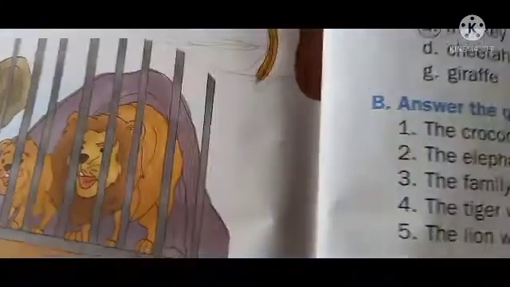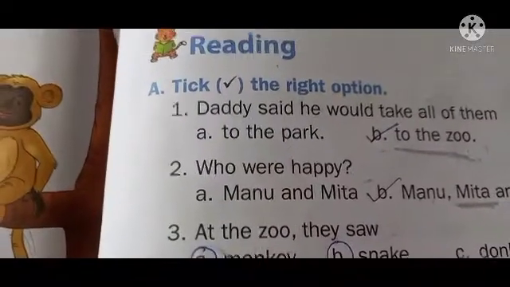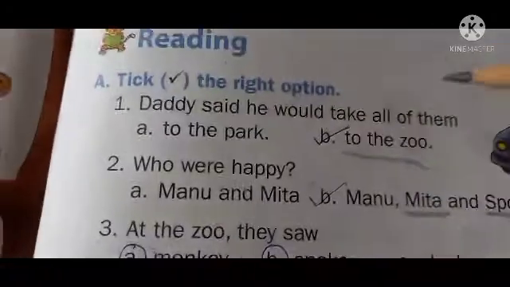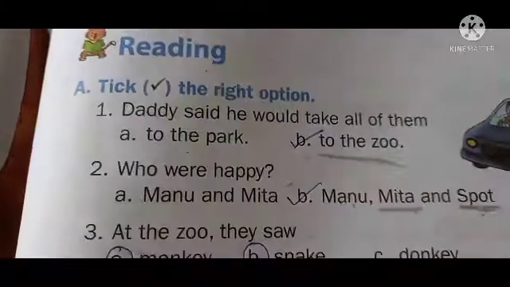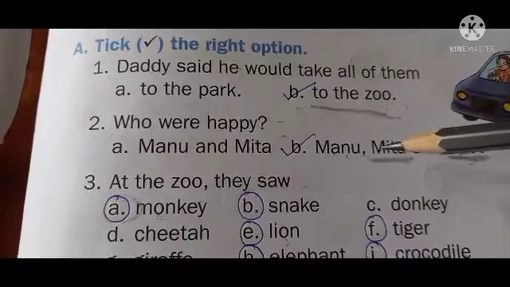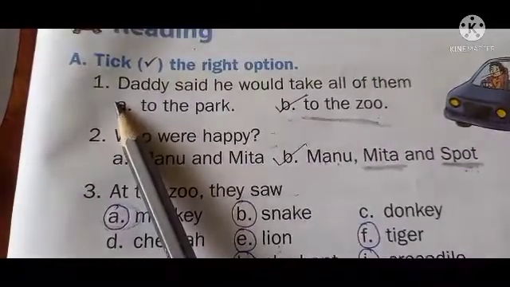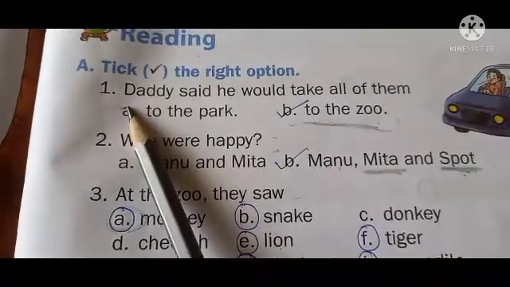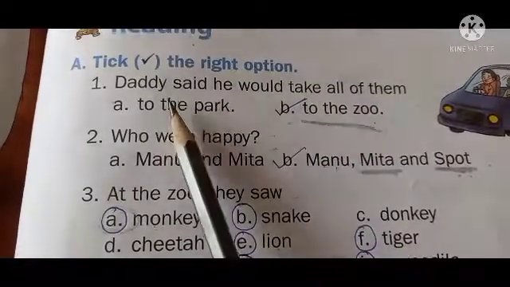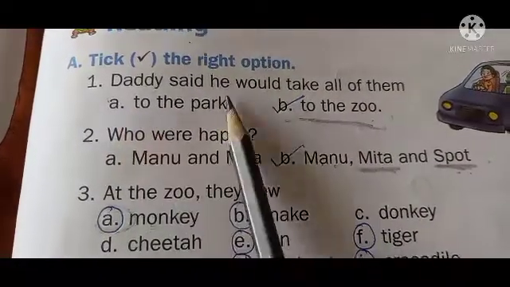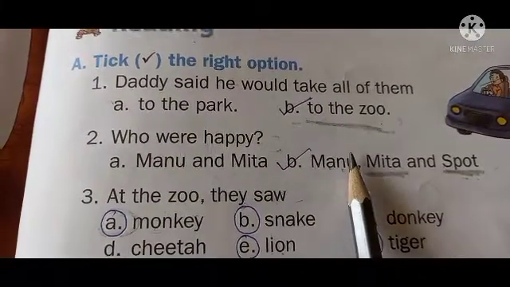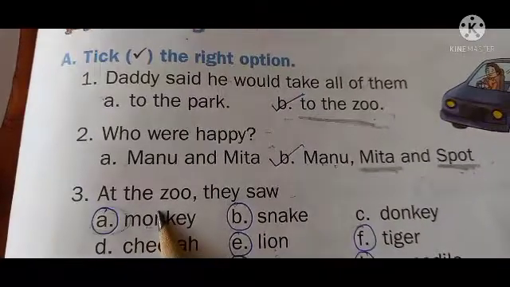Now the question answers, the textbook exercises from this lesson. I'll teach you. In the reading part, first, take the right options. Only 3 questions are given here. Very easy answers. Which one is suitable for this question? Daddy said he would take all of them. Who is daddy? Manu's daddy. Manu's daddy said he would take all of them to the zoo. The lesson name itself, At the Zoo, right?